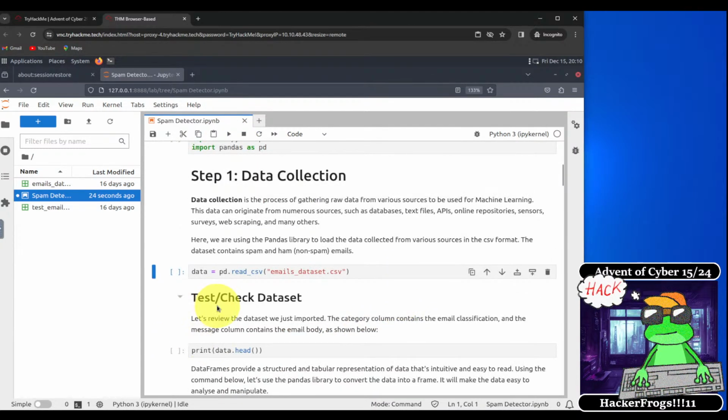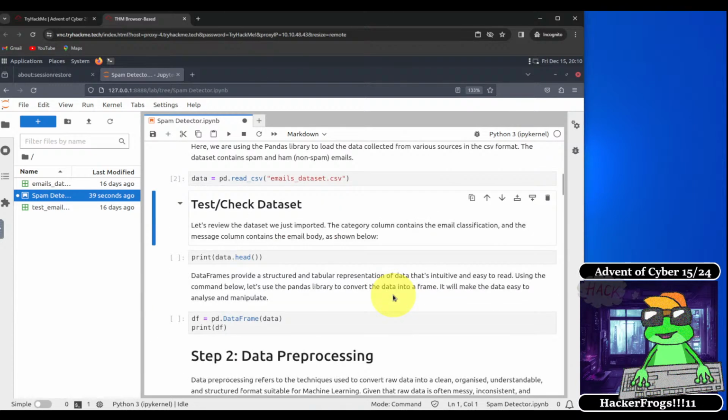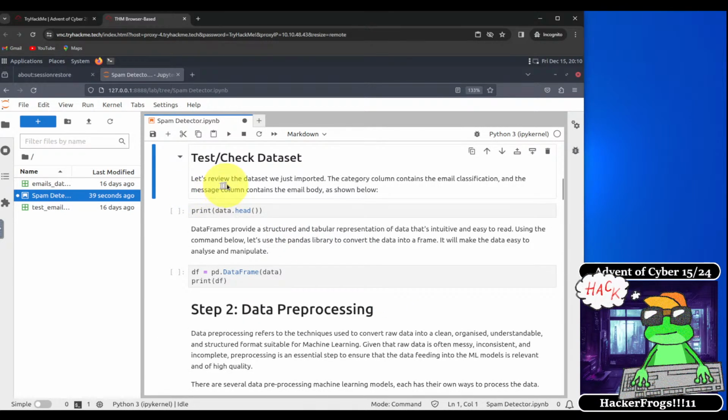So in this data block, we're going to set a variable for reading the email data set file over here. So click run on that. Test check dataset. Okay, let's review the dataset that we just imported. The category column contains the email classification, and the message column contains the email body, as shown below.